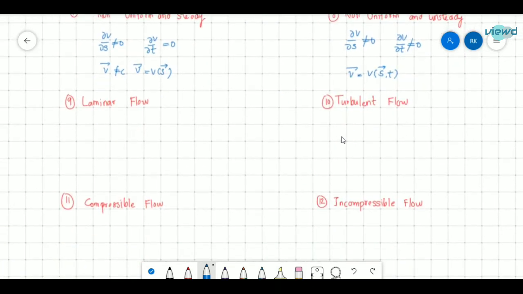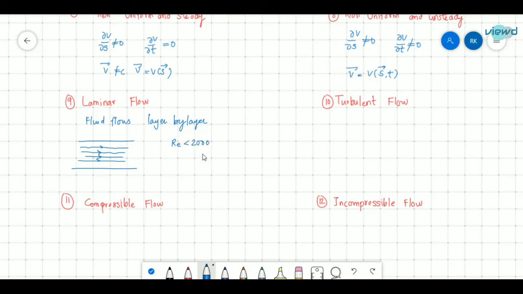Next is laminar flow. In laminar flow, fluid flows layer by layer. So if there is a pipe, the flow will be smooth. It flows layer by layer. All the particles will be in a streamline. This laminar flow can be found by Reynolds number.